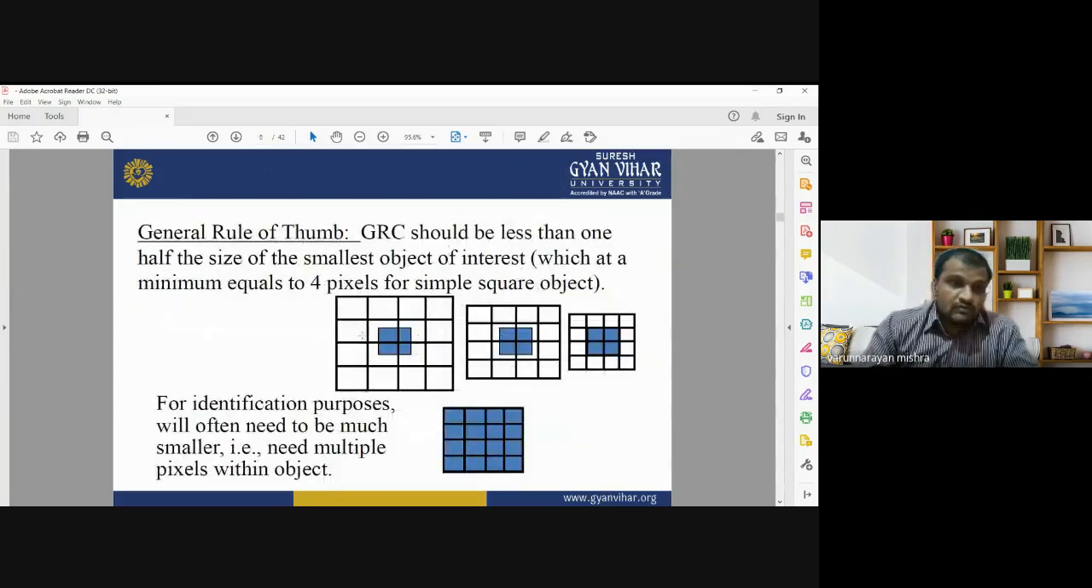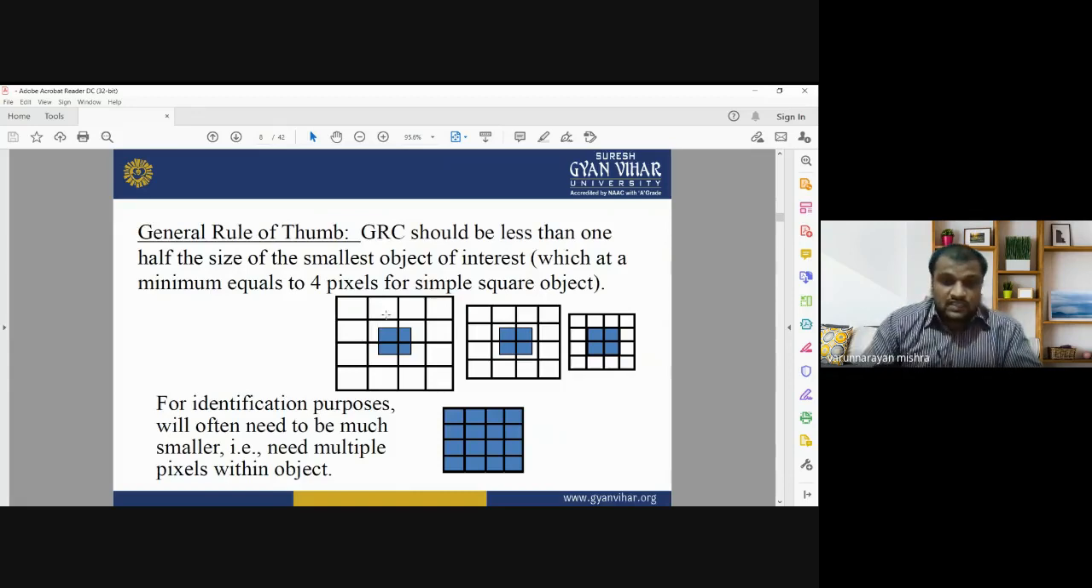So what is the general rule of thumb for GRC? What is the general rule of thumb for the identification of an object? Basically the ground resolution cell should be less than one half the size of the smallest object of interest, or at a minimum equal to 4 pixels for simple square objects.